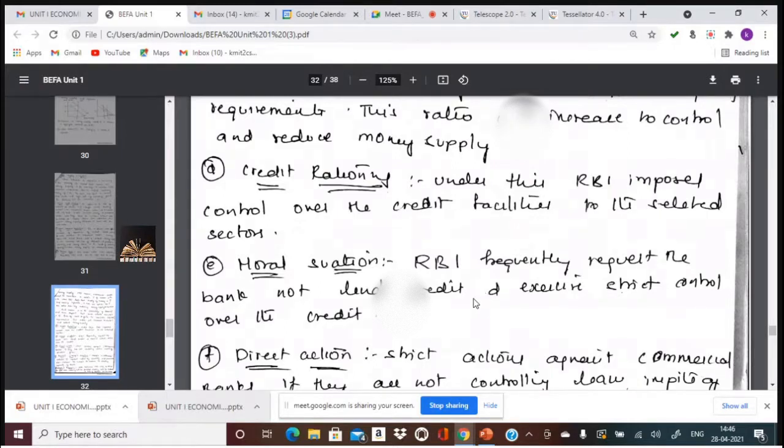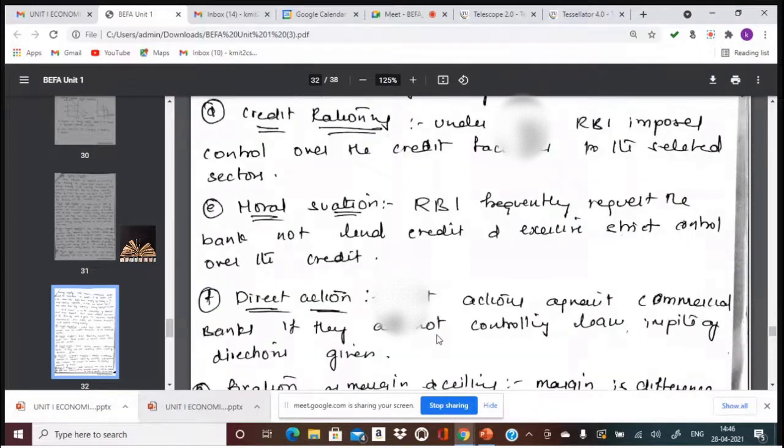The next one is moral suasion. Fifth point is moral suasion. What do you mean by moral suasion? It's nothing but the RBI frequently issuing requests that banks shouldn't give many loans or credit facilities to a particular sector or to all sectors. Moral suasion is nothing but frequent requests by the RBI not to give credit to the general public without any solid reason.